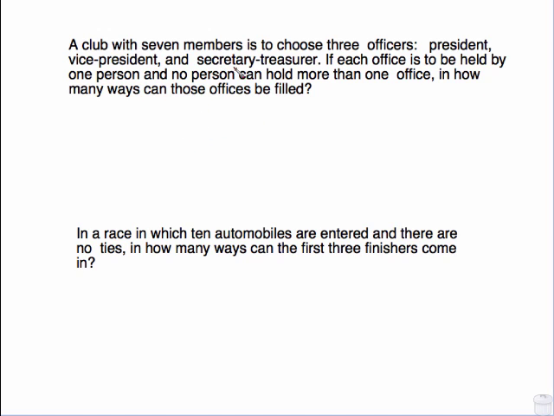A club with 7 members is to choose 3 officers, president, vice president, and secretary-treasurer. Does order matter? And the answer is yes, it does. We have any of 7 people that could go in the first slot, and then whoever we've chosen there can't go in this slot, down to 6, down to 5, which gives me 210. Or it is this idea. We are 7 members. We are going to arrange 3 of them. It'll give us this 210.